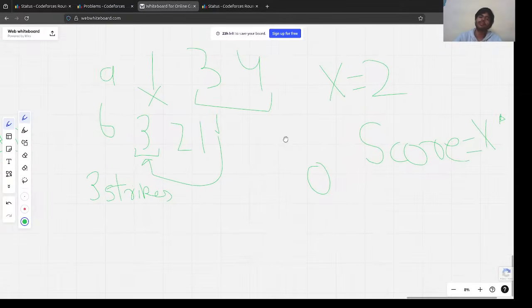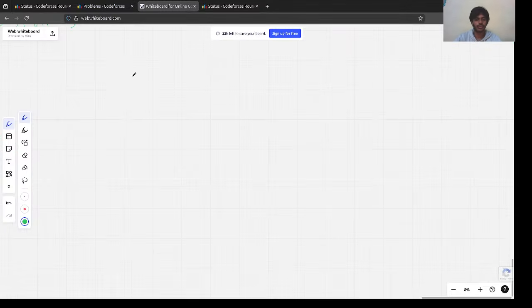So continuing on to that, how could we solve the problem? Right. So how would we solve it brute force? Let's actually start with brute force, and then we'll optimize it.